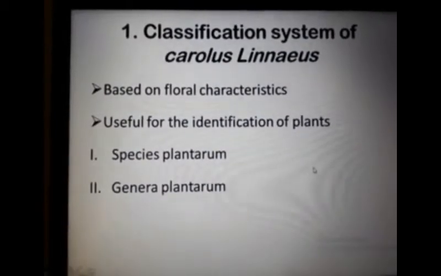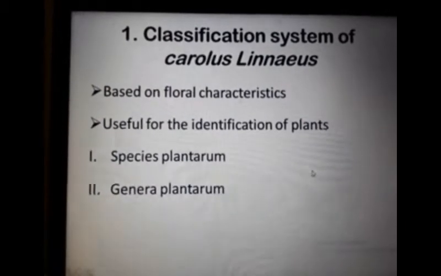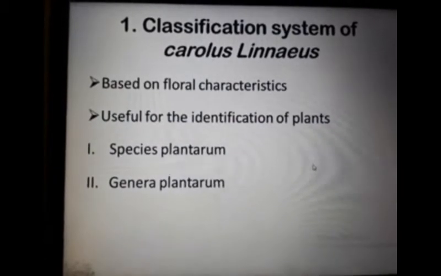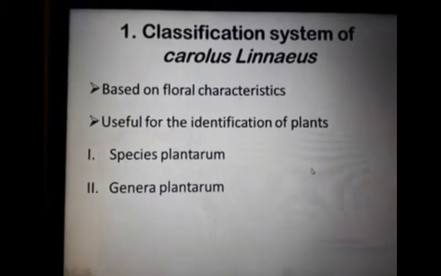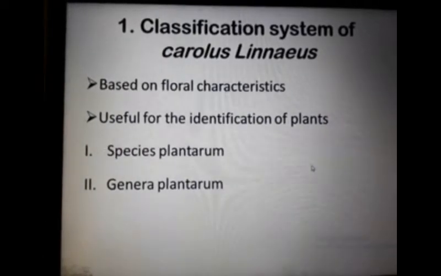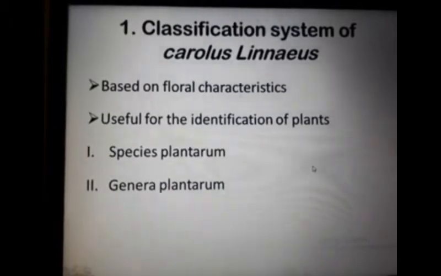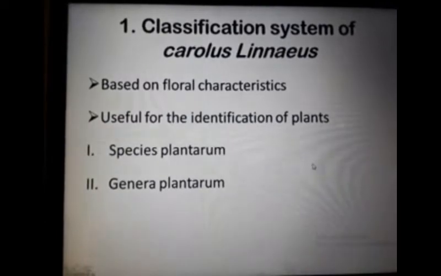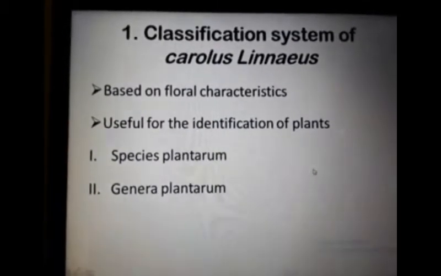He presented his classification system in 2 books, important for the identification of plants, and he introduced his classification system in 2 different books. These are the Species Plantarum and Genera Plantarum. These are very important terminologies from the MCQ point of view and the fill in the blank point of view. You must notice them. Okay, these are the Species Plantarum and Genera Plantarum as well.